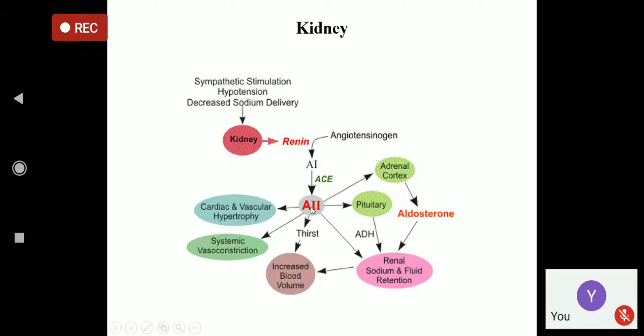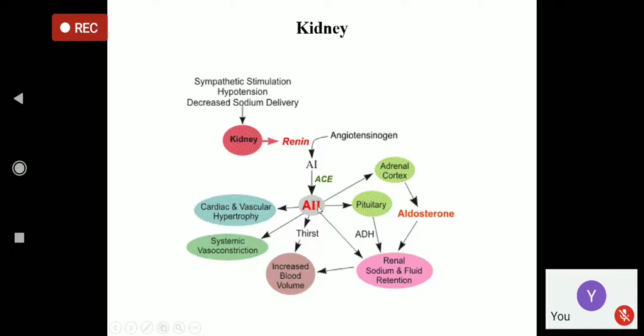First, the efferent arteriole is constricted, and the GFR is maintained. Number two, there is systemic vasoconstriction, so hypotension will be cured, and there will be hypertension and then normotension, normal.